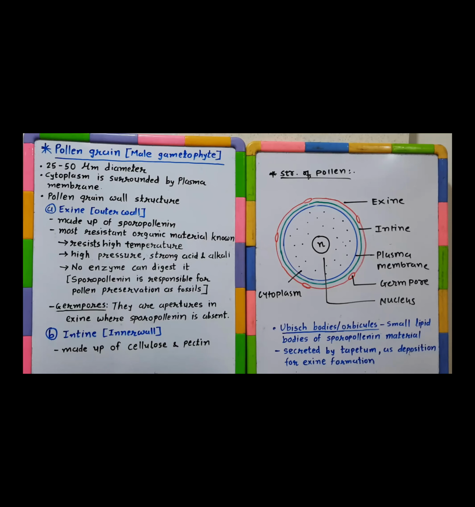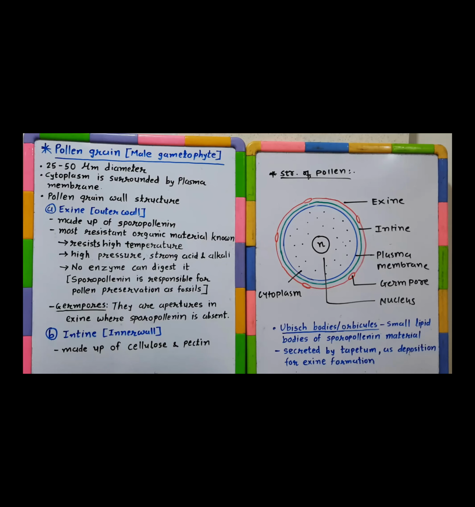Normally the pollen grain features, if you see, first of all, pollen grain is a haploid, unicellular, uninucleate structure, and it is spherical in shape. The cells are spherical shaped normally. Obviously, there can be different shapes of it.